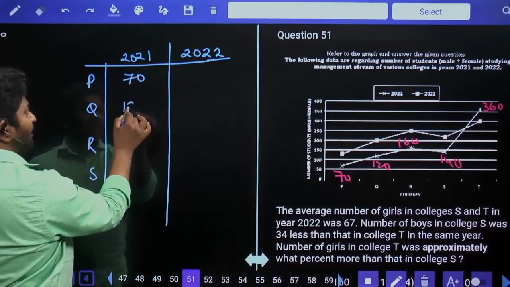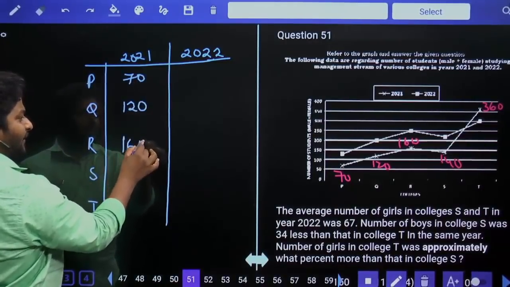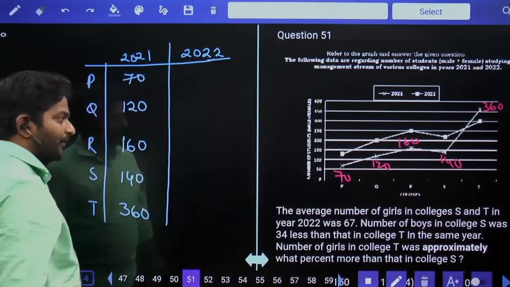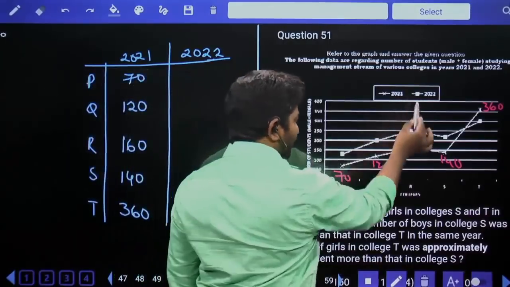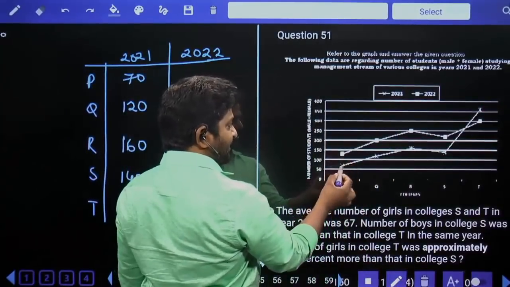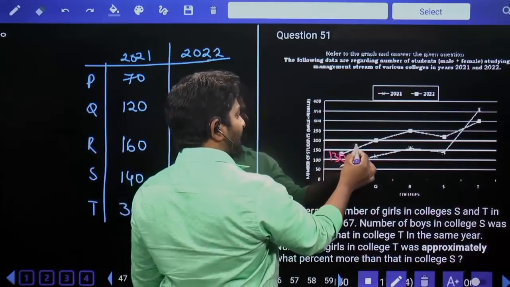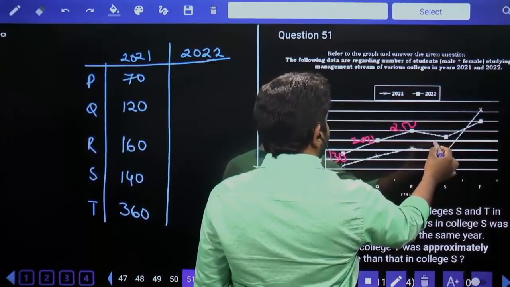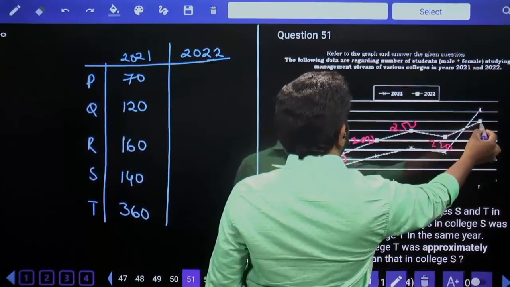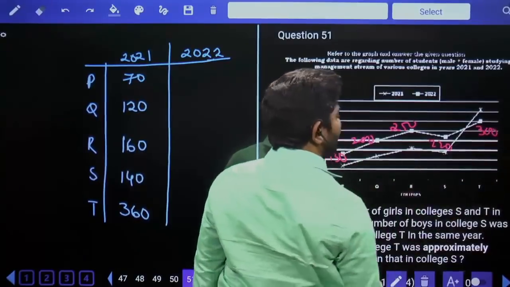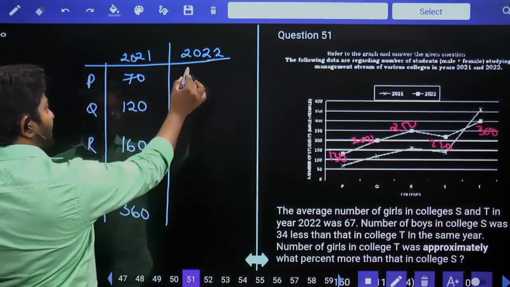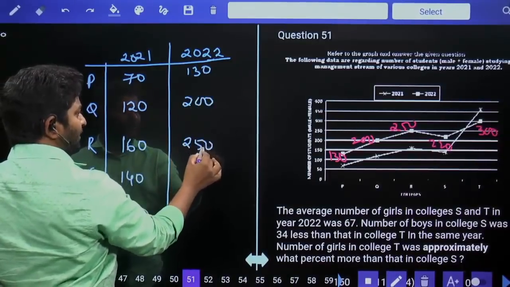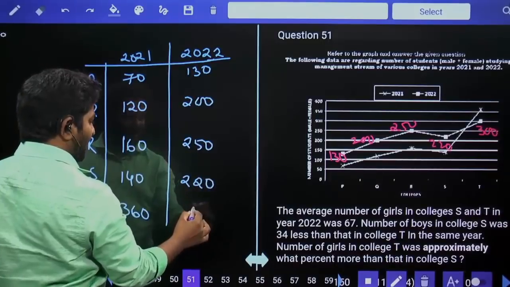70, 120, 160, 140, and 360. Now 2022 square values: 130, 200, 250, 220, and the last one, 300.